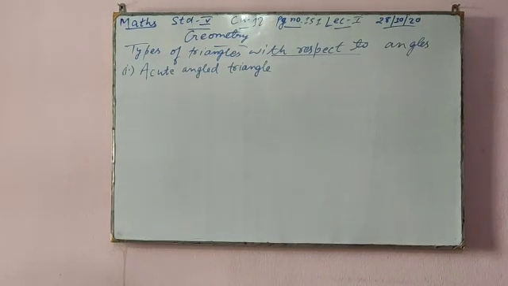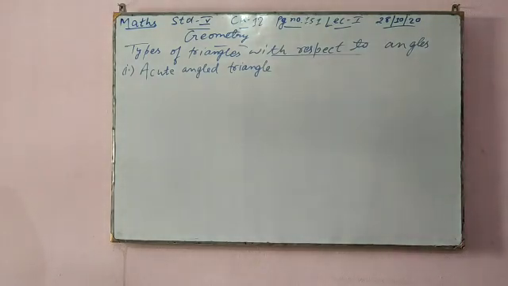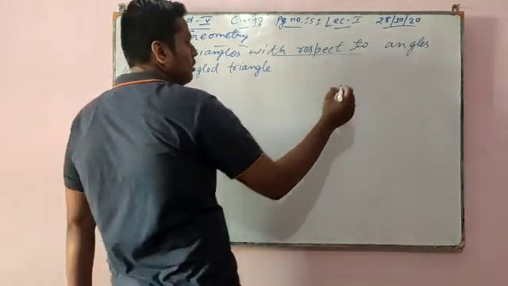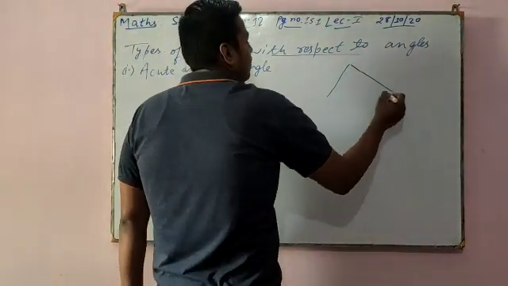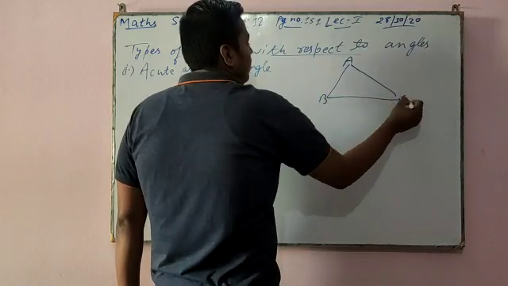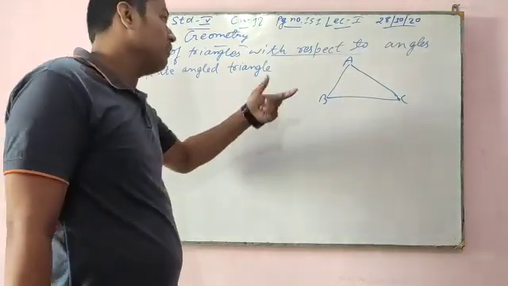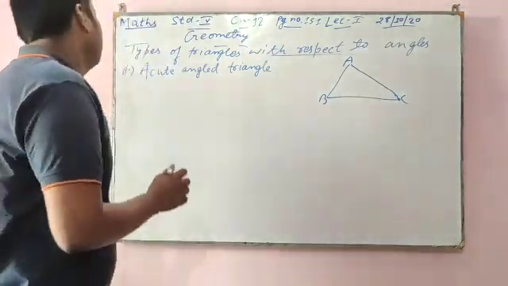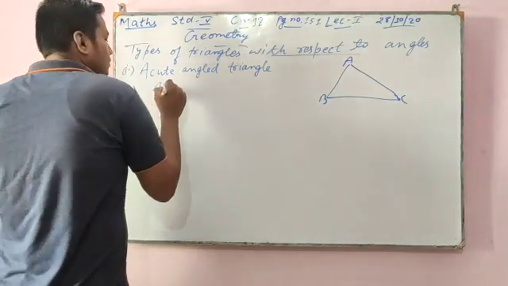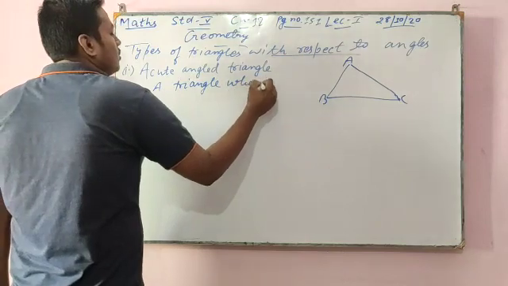A triangle whose all three angles are acute is called an acute angle triangle. Acute angle triangle means, say, A, B, C. Right now I don't have a compass and protractor, so I'm not able to draw it correctly.